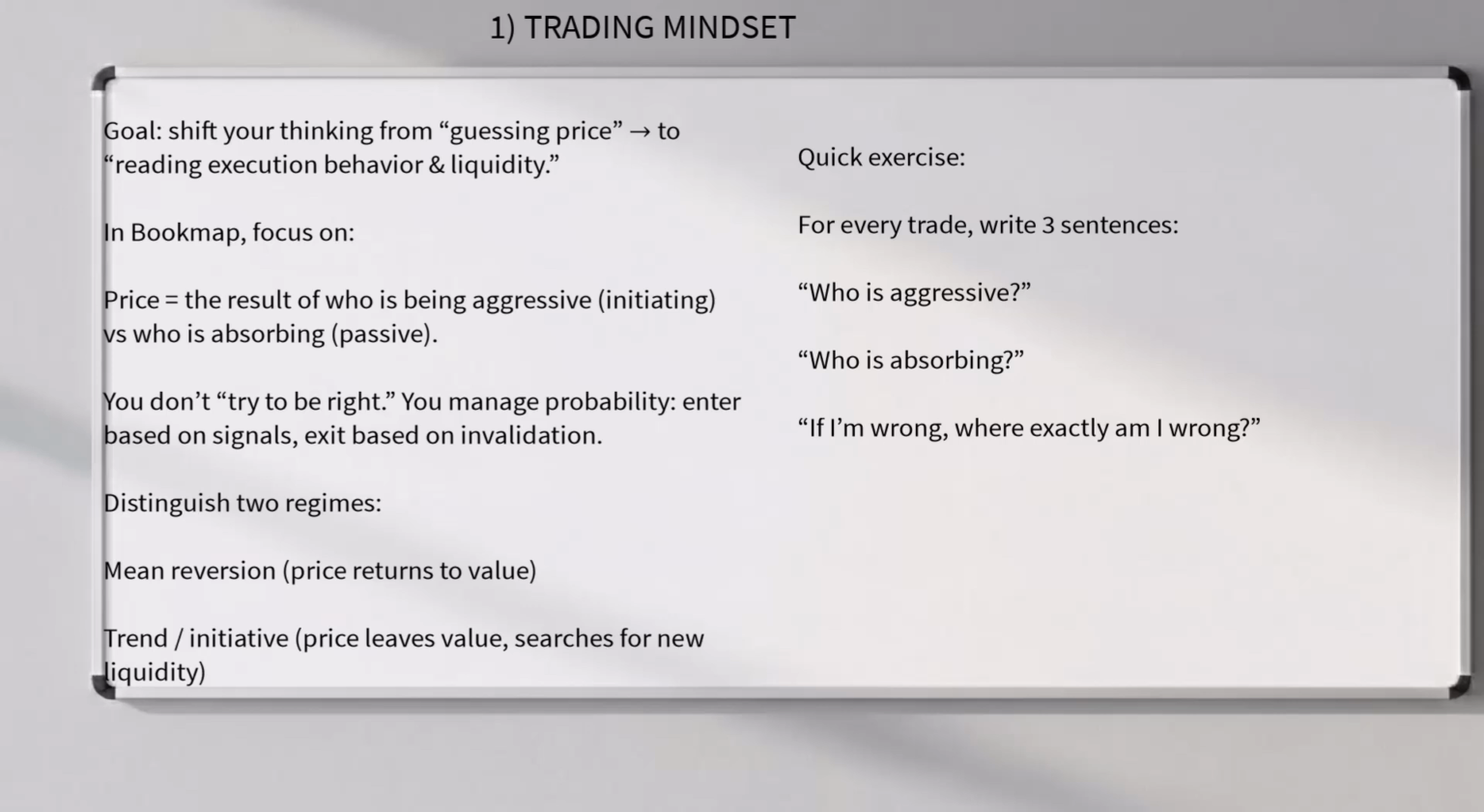Quick exercise. For every trade, write 3 sentences. Who is aggressive? Who is absorbing? If I'm wrong, where exactly am I wrong?